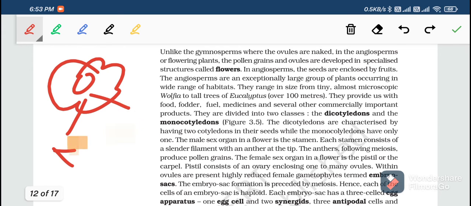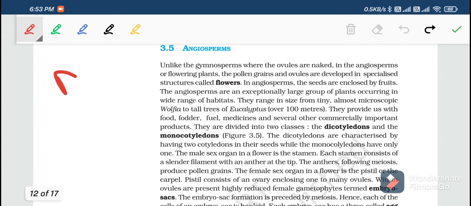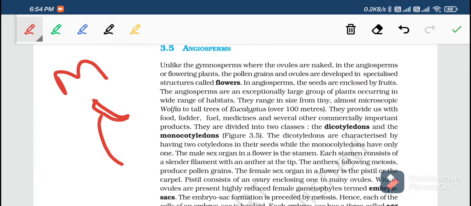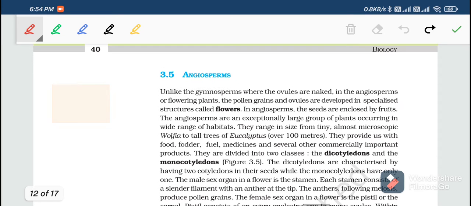The male one is called the stamen, and it has two parts, one is the filament and one is the anther. The stalk or supporting structure is called the filament, and the upper portion is called the anther. And in the female, let me read the sentence and then I'll explain.